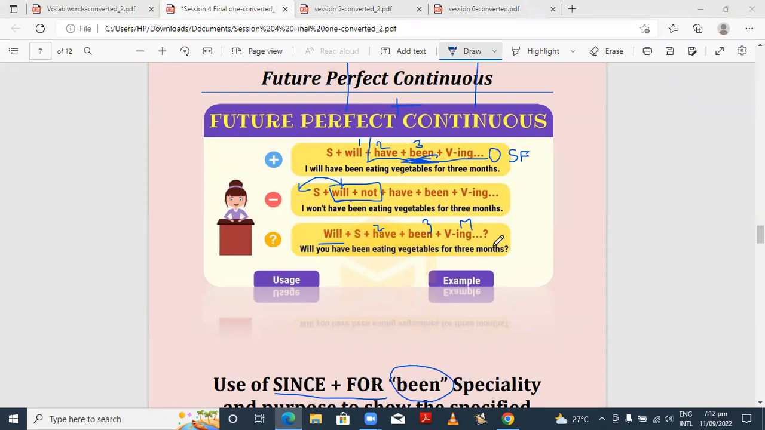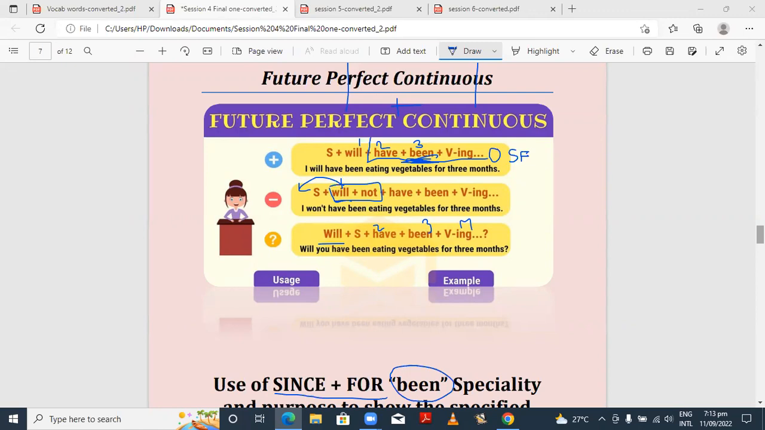You got me? Will you have been eating vegetables for 3 months? Will they have been planning to go on vacation since last 3 weeks? Like this. I won't have been watching cricket for months. Good. Now, come on, give me some examples. Raise your hands or write in the chat box combined examples of interrogative and negatives. Then we'll move forward to the use of since and for.